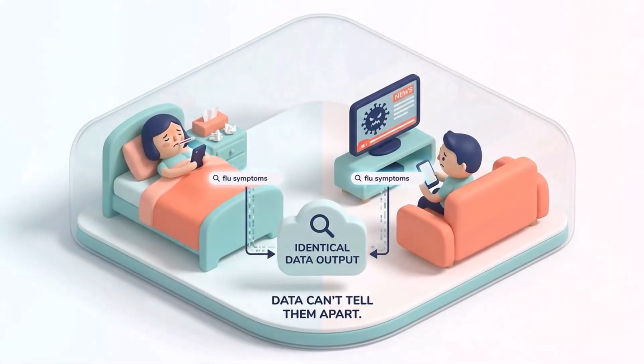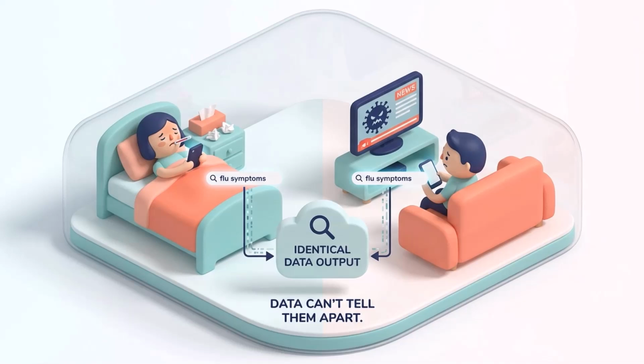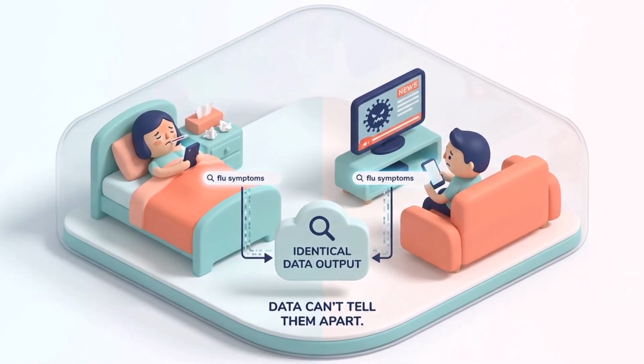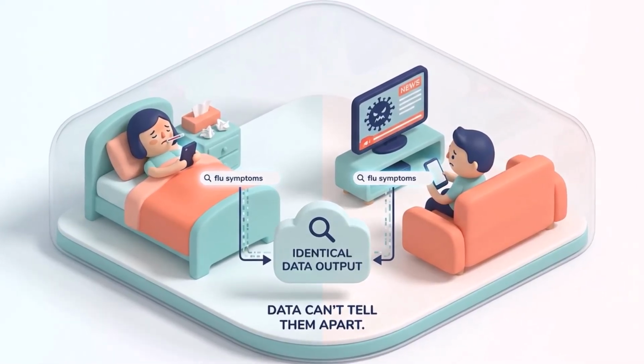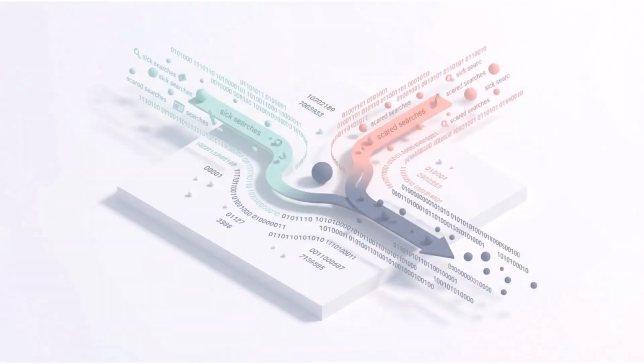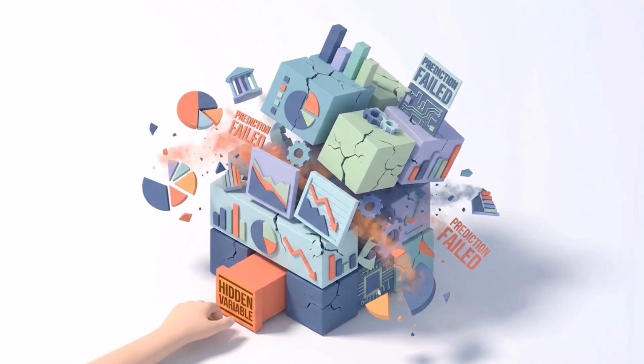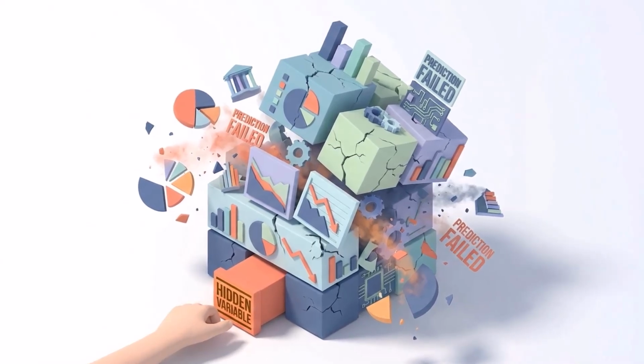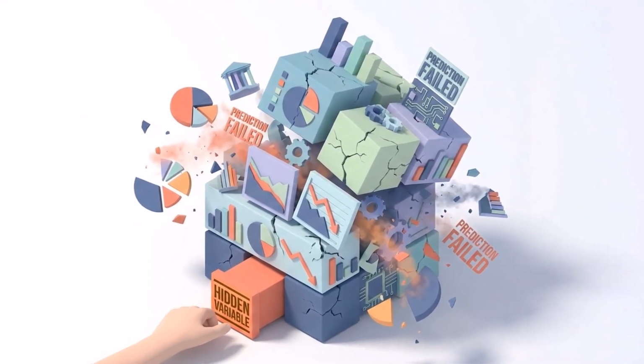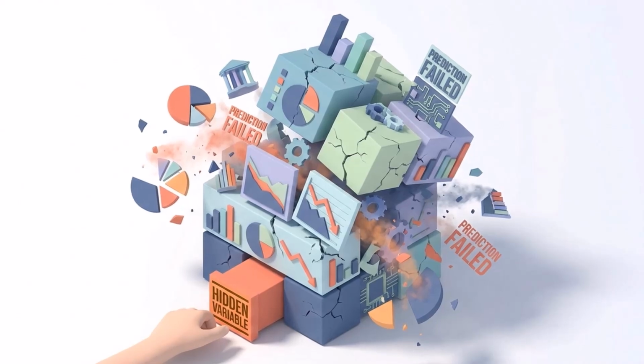Google had the best data scientists in the world. They still couldn't tell the difference between people searching because they're sick versus people searching because they're scared. The numbers looked identical. Your model might look great on historical data, but the moment conditions change, the moment some hidden variable shifts, your predictions collapse, just like Google's did.